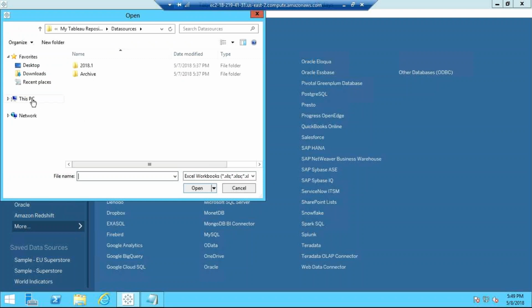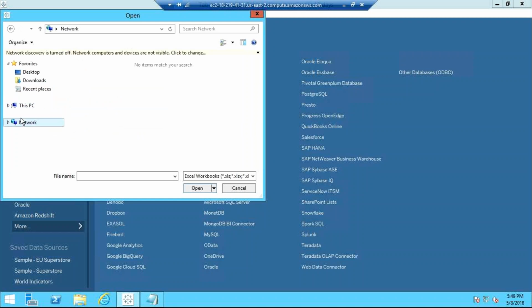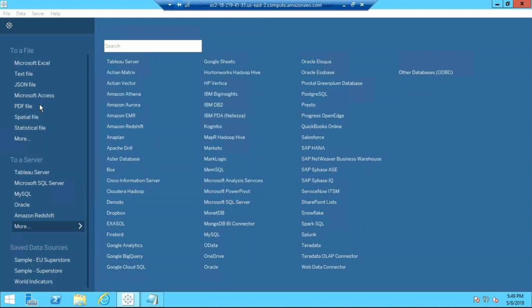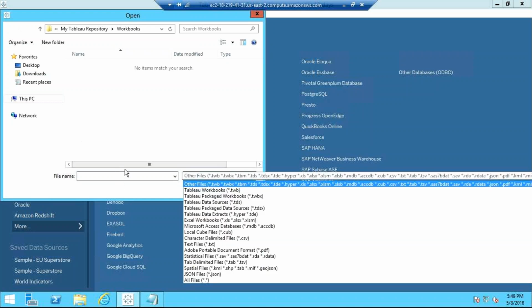From my machine I have C drive, D drive and all that, or I can connect to my network. When I say network, I might have multiple machines mapped to my machine. I can connect to any particular machine and load from there. So remember, "to a file" means a local file. It will be loaded from your local or drive file. Here you see all the formats are there.